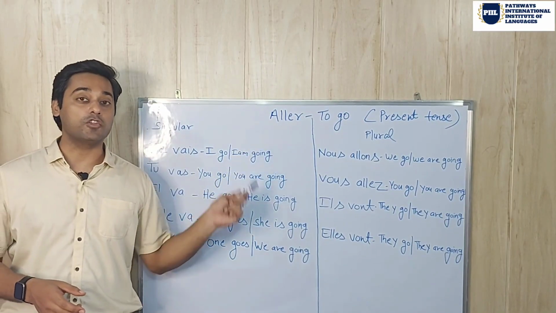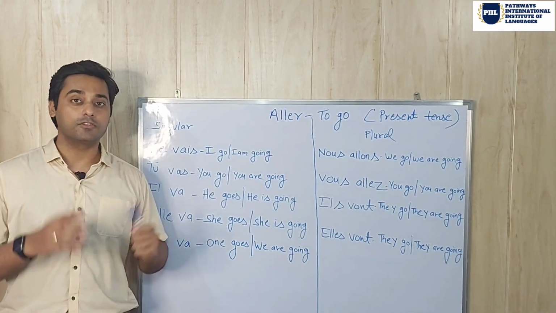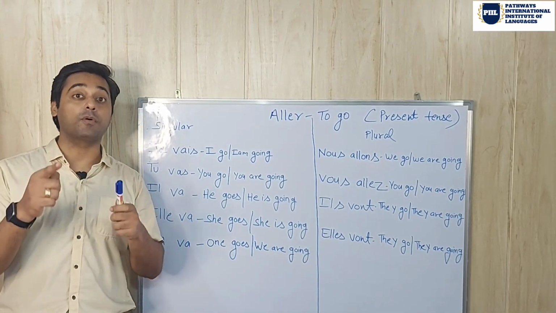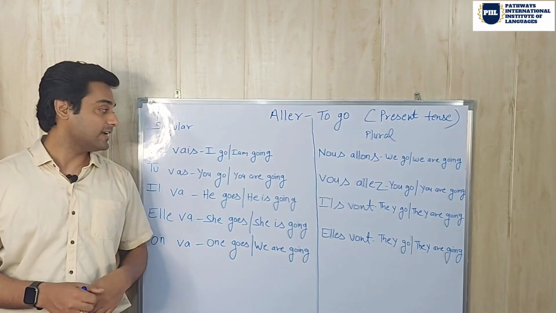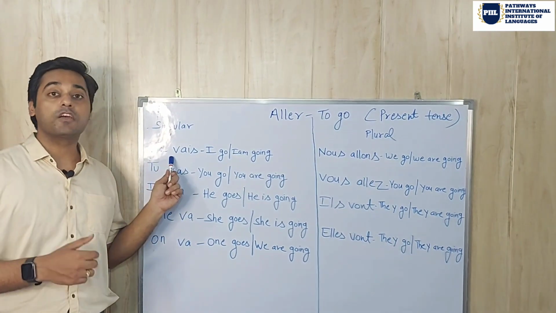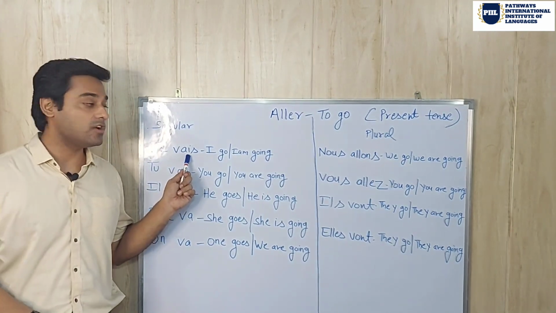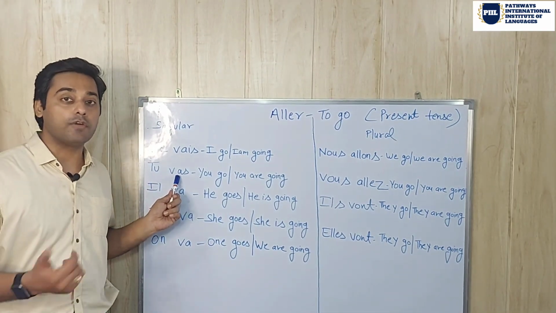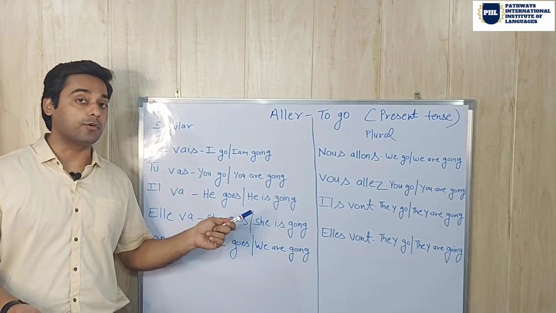So this is the conjugation of aller verb. Now we are going to pronounce the conjugation of this verb, and you have to pronounce this with me. So let's start. Je vais. Je vais means I go and I am going. Tu vas. You go and you are going.